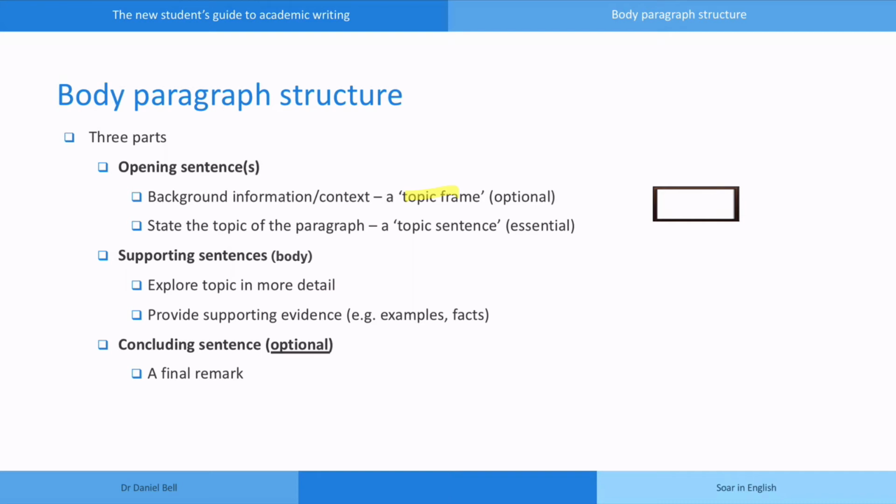Then secondly, there needs to be a topic sentence, telling us the particular topic of the paragraph. After these opening sentences, there are supporting sentences, which explore this topic in more detail, providing supporting evidence, examples or facts. And finally, there can be a concluding sentence, though this is optional.